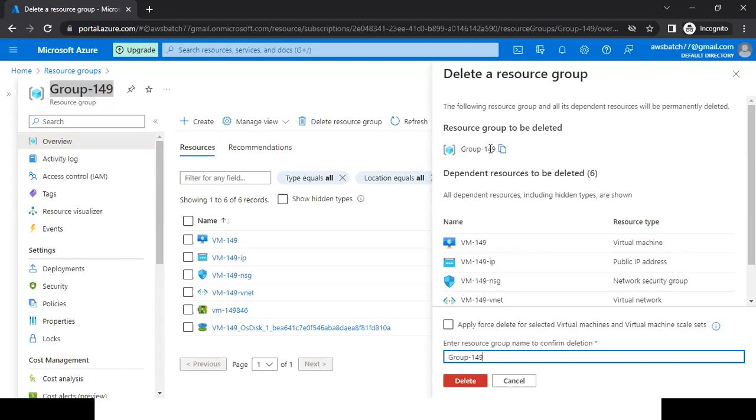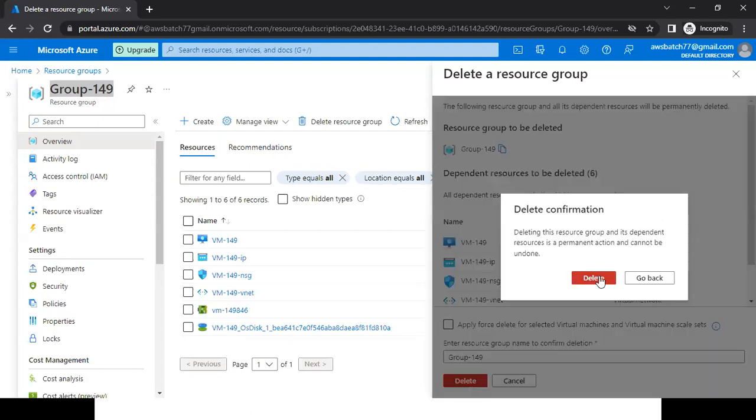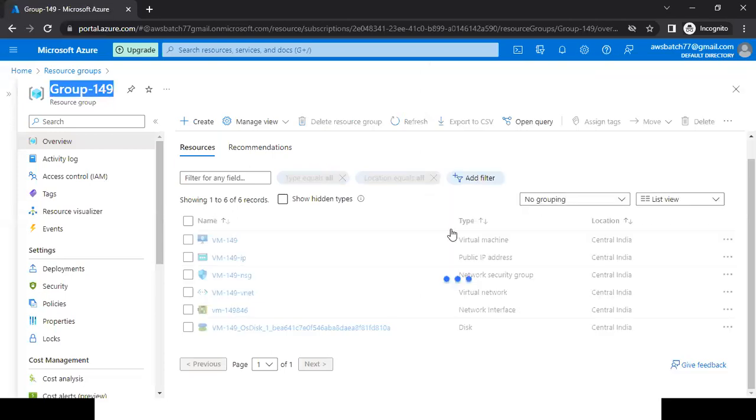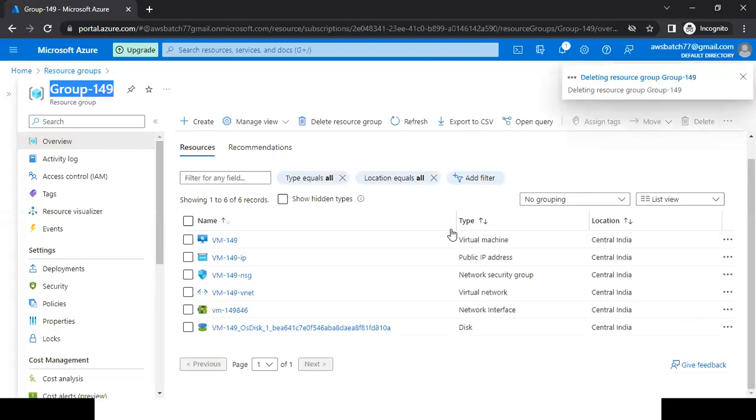So I've copied the name from here, pasted it here, and clicked on delete. After a few minutes, the system is going to delete your resource group, and till that time your resource group is not going to be deleted. Make sure you do not close your browser.